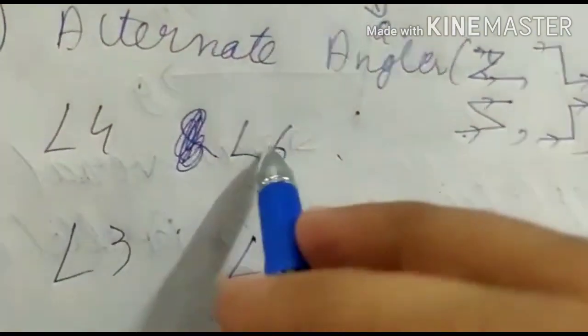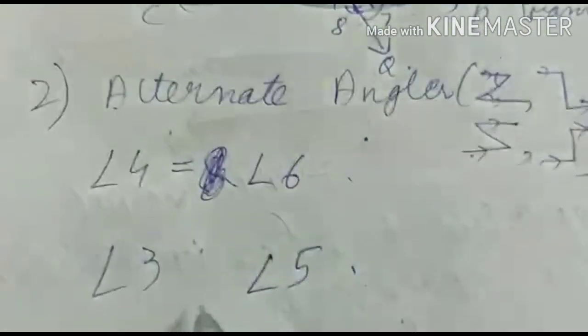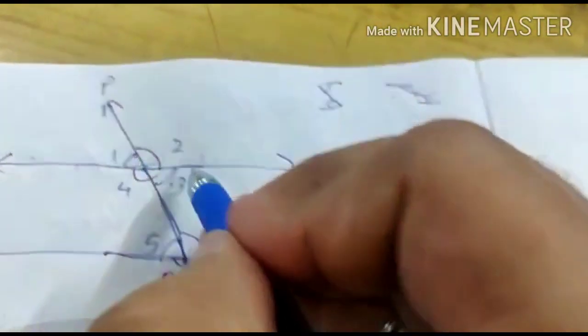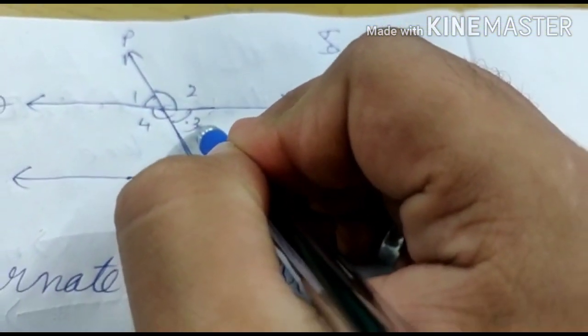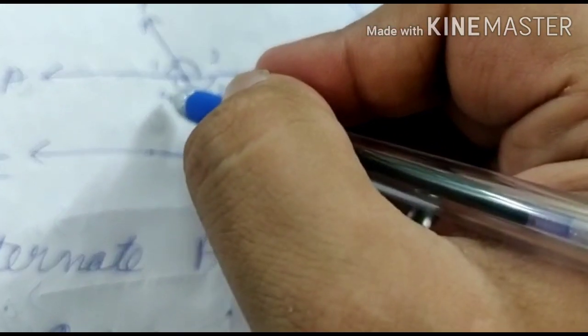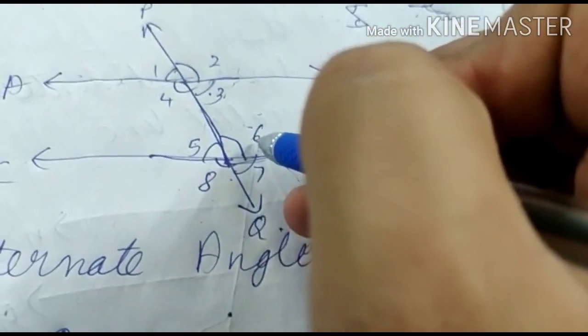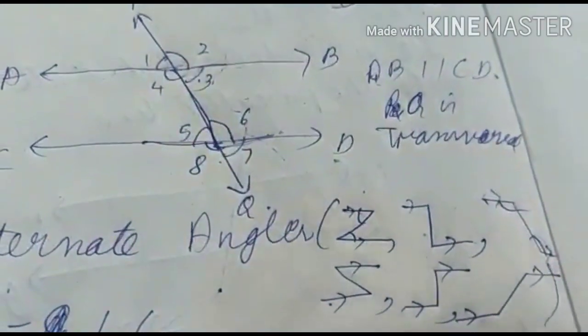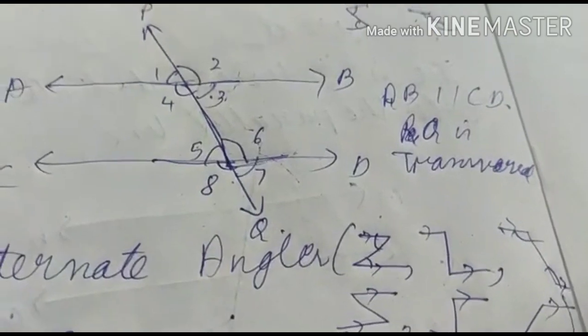So angle 4 and angle 6 are equal. Angle 3 and angle 5 have equal values. If angle 3 is 30 degree, then angle 5 will also be 30 degree. If angle 4 is 150 degree, then angle 6 is also 150 degree. These are alternate angles. We can say them directly. Okay, these are alternate angles.